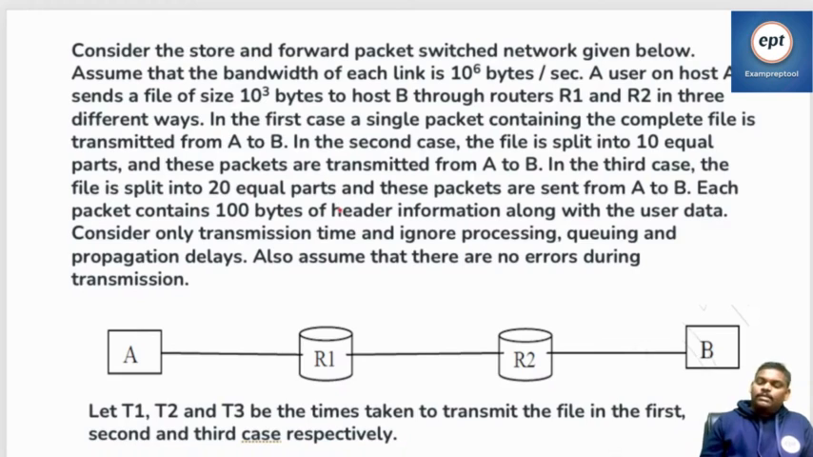In the second case, the file is split into 10 equal parts and the packets are transmitted from A to B. In the third one, the file is split into 20 equal parts and these packets are sent from A to B. Each packet contains 100 bytes of header information along with the user data. Consider only transmission time and ignore processing, queuing and propagation delay. Also assume that there are no errors during transmission.